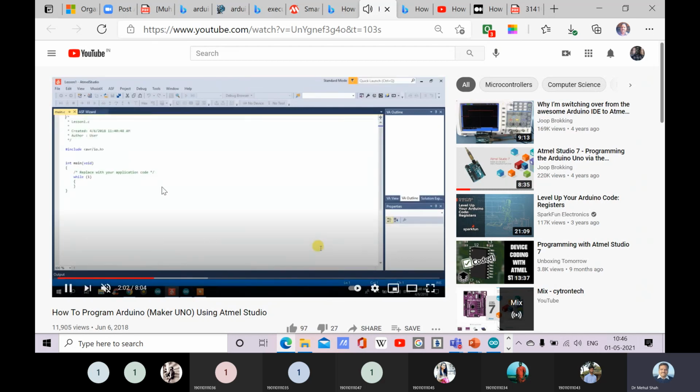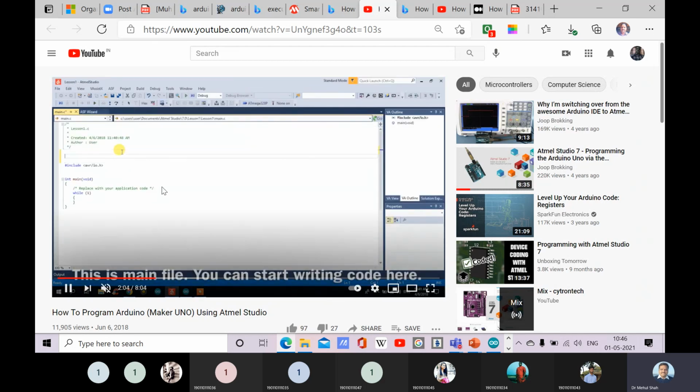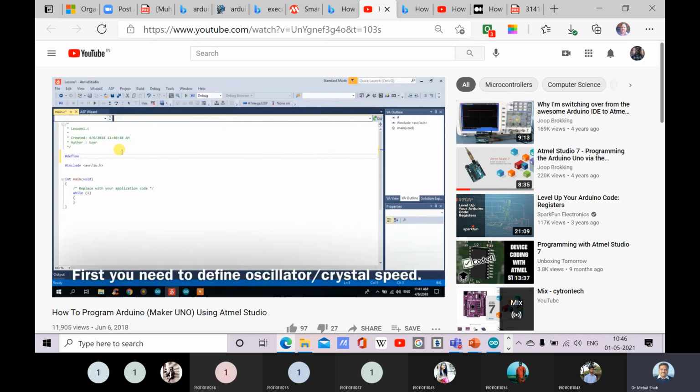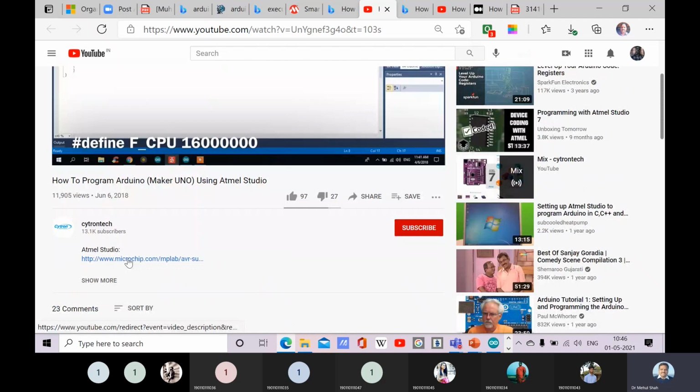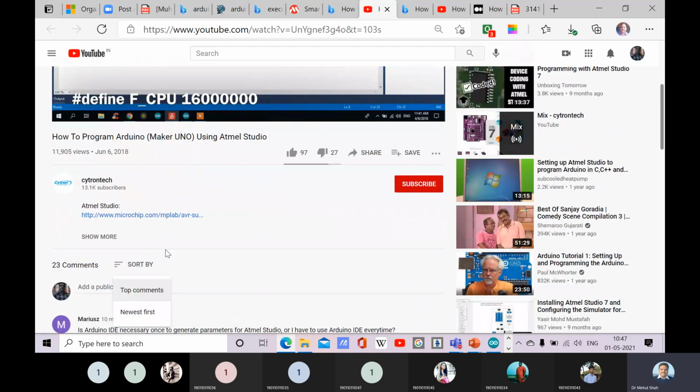Okay, then it will open a new C program. Now this C program we can write for C language of standard AVR microcontroller, right?